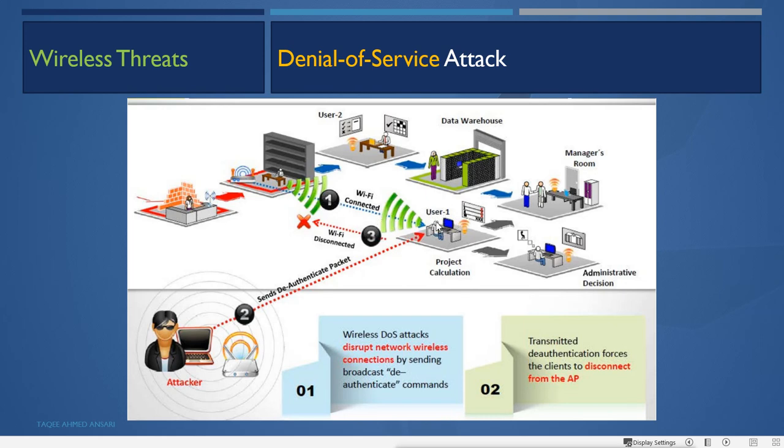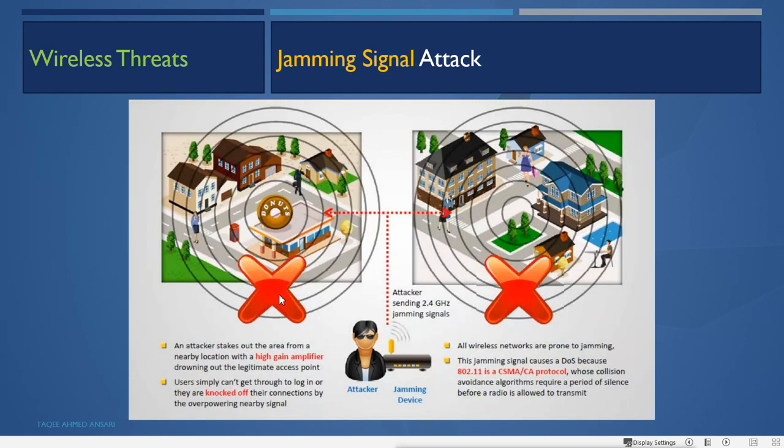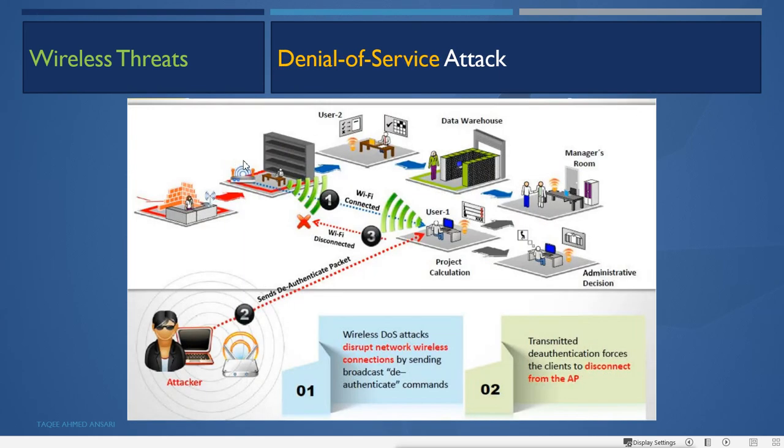Now why will they deauthenticate? Because the attacker will spoof the BSS ID of the genuine AP and send the deauthentication request to the client, and the client will think, okay, this is coming from the genuine AP, so they will deauthenticate themselves and disconnect from the AP. Now why does the attacker do this? Because the attacker just wants to do the denial of service.